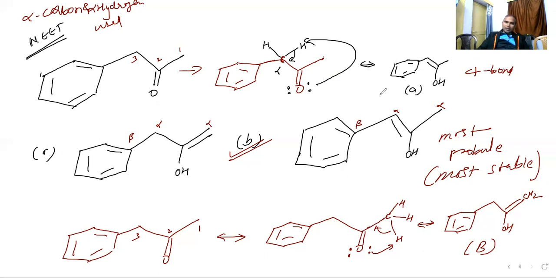So this is the A. You can check out, this is the A. Similar structure. This is the B; B we already did here.